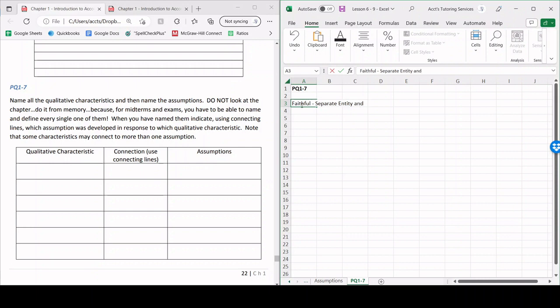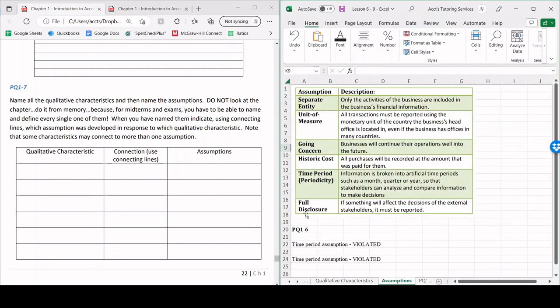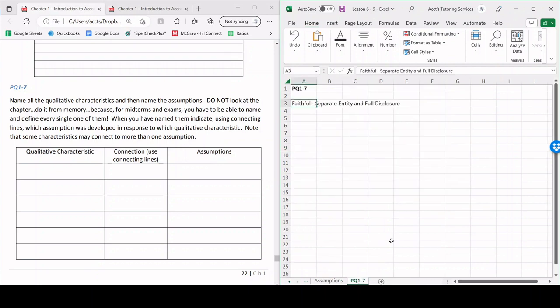And the second one is full disclosure. So full disclosure is if something will affect the decisions of the external stakeholders, it must be reported. So obviously that relates closely to faithfulness, right?